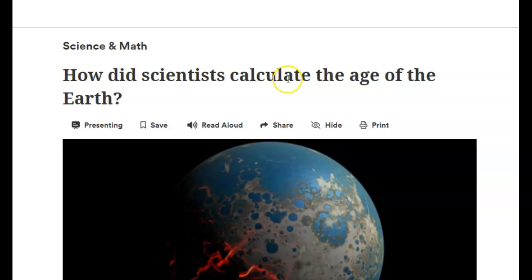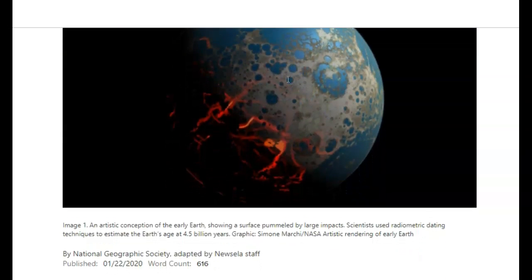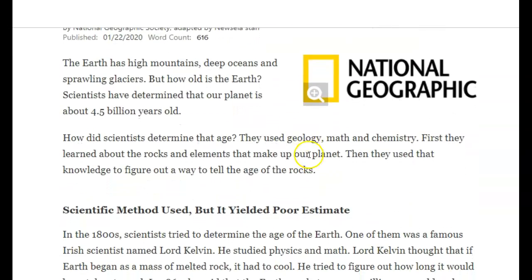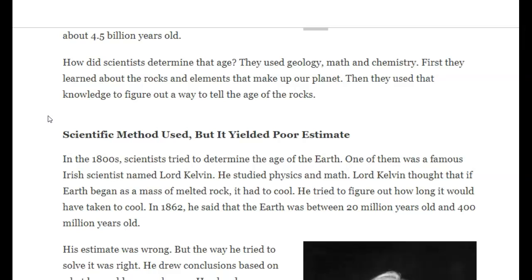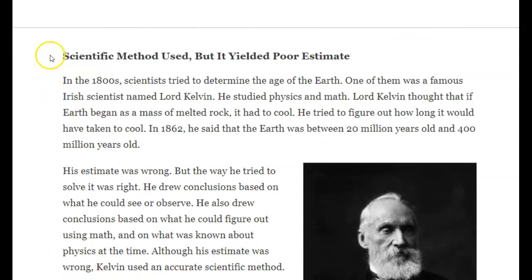How did scientists calculate the age of the Earth? The Earth has high mountains, deep oceans, and sprawling glaciers. But how old is the Earth? Scientists have determined that our planet is about 4.5 billion years old. How did scientists determine that age? They used geology, math, and chemistry. First, they learned about the rocks and elements that make up our planet. Then they used that knowledge to figure out a way to tell the age of the rocks. Scientific method used, but it yielded poor estimate.